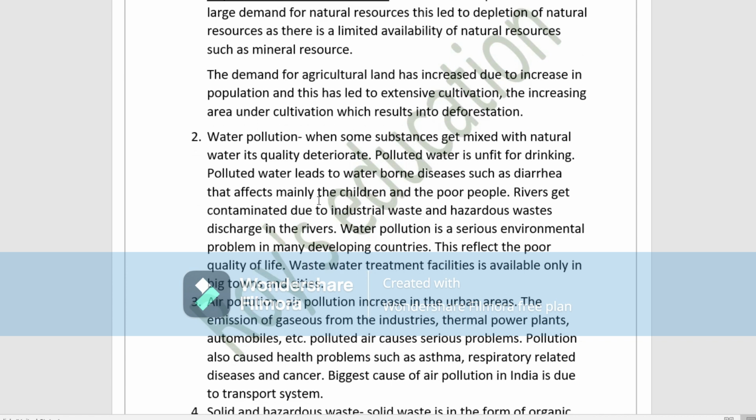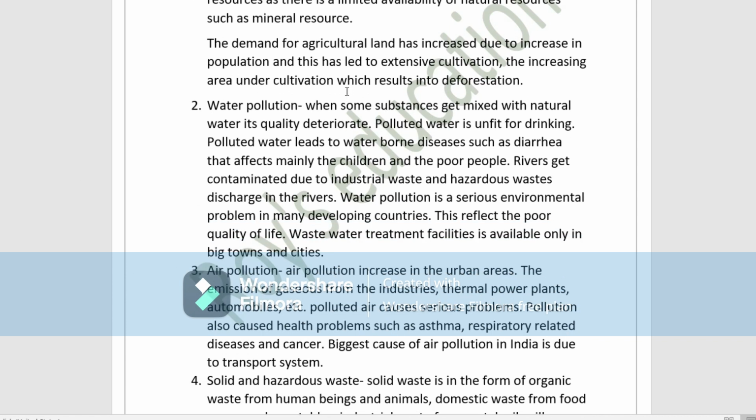Next, water pollution. What is this water pollution? When substances get mixed with the natural water, the quality deteriorates, and the polluted water is unfit for drinking. Again, we can see the polluted water causes waterborne diseases such as diarrhea that affect many of the children and the poor people. Now, due to this pollution, rivers get contaminated due to what? Industrial waste and hazardous waste.